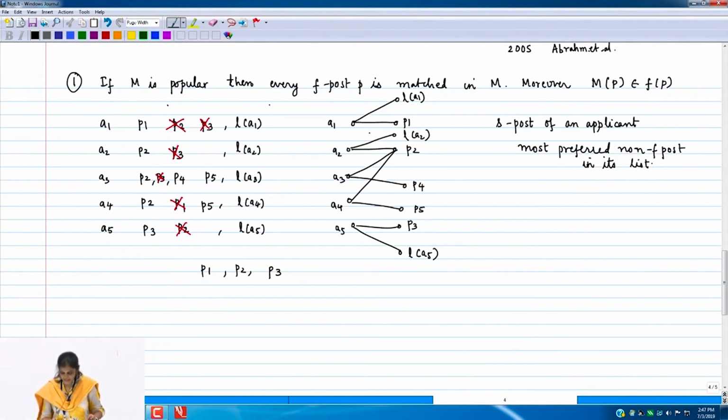Now in this graph, do we have a matching which matches everybody to either its F post or its S post? Because that is what the edges we have drawn. So is there a matching that we can find? A matching is just again a collection of edges, yeah. So can we find a matching in which every applicant gets matched?